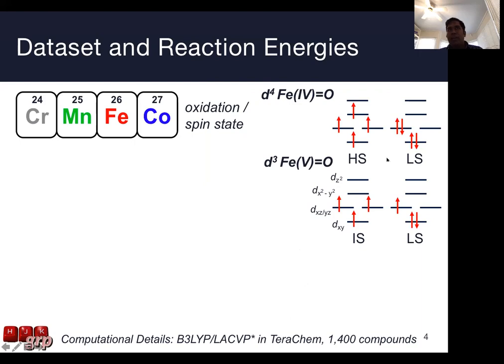So here we have the high spin state and low spin state of iron 4 oxo, and the intermediate spin state and low spin state of iron 3 oxo, and we get different d fillings based on the spin state.